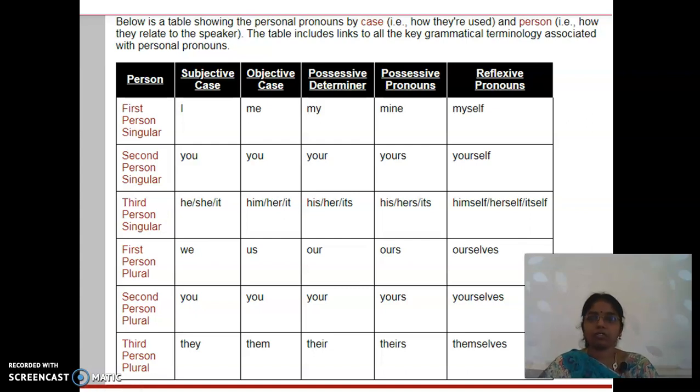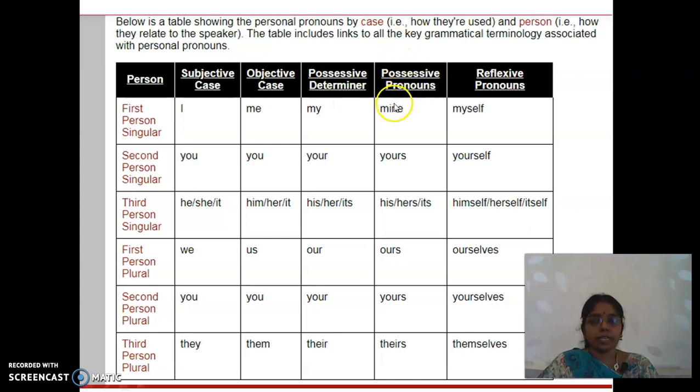Shall we have a quick look at this? I, you, he, she, it. All these come under singular. I is first person singular, you second person singular, he, she, it is third person singular. This is for subjective case. Objective is first person me, second person you, third person him, her, it. Right? And possessive determiner, first person my, second person your, his, her and its are third person possessive determiners. Right? Please make a note of possessive determiner and possessive pronoun separately.